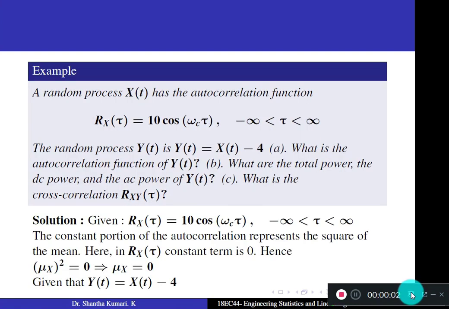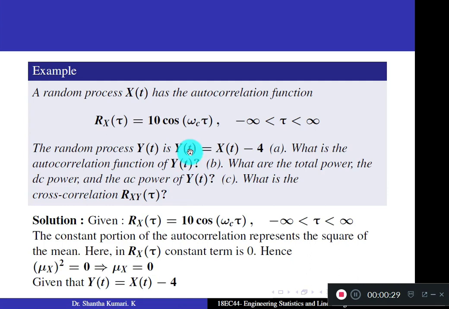Another similar problem. So I am not going to explain much. A random process x of t has the autocorrelation function Rx of tau equal to 10 into cos omega c tau, and random process y of t is given by x of t minus 4. What is the autocorrelation function for y of t? What are the total power, DC power and AC power of y of t?